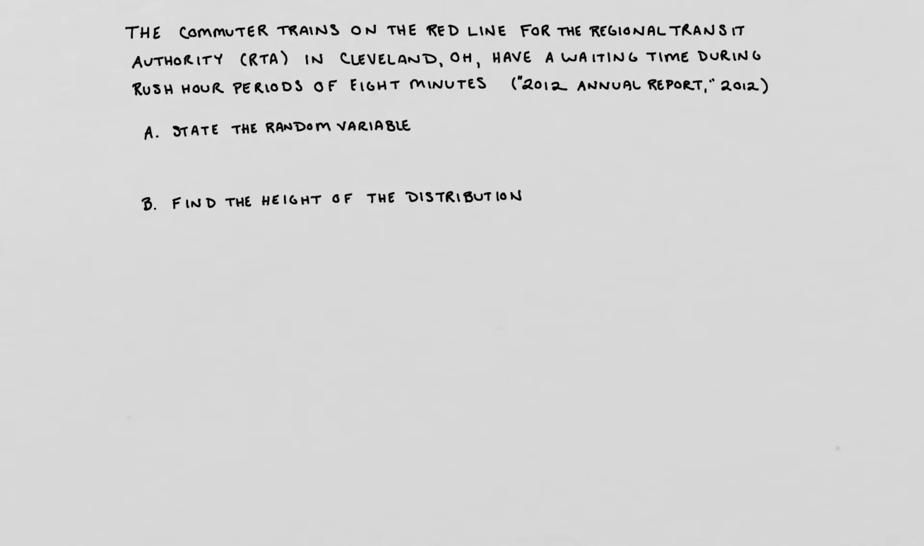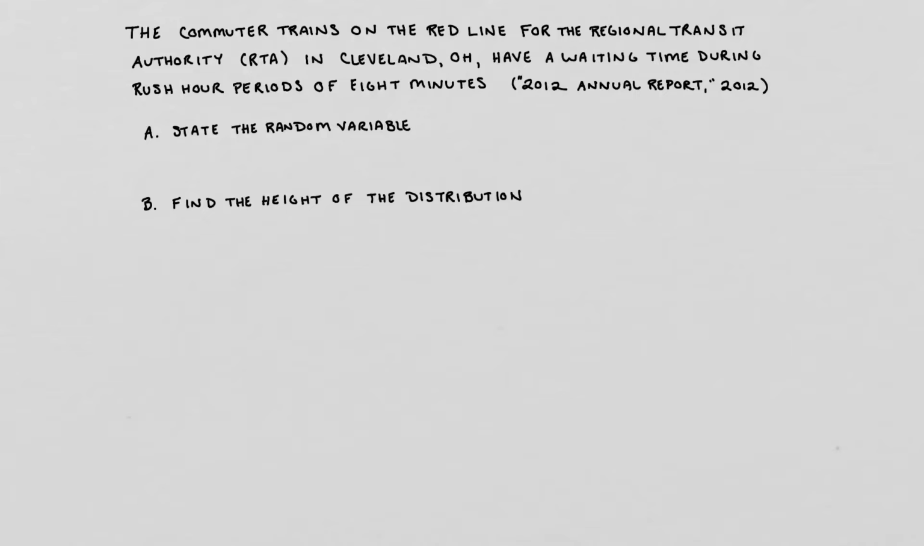Hi everyone, this video addresses question 2 in the practice section of 6.1, Continuous Probability Distributions. The question reads, the commuter trains on the red line for the Regional Transit Authority in Cleveland, Ohio have a waiting time during rush hour periods of 8 minutes.